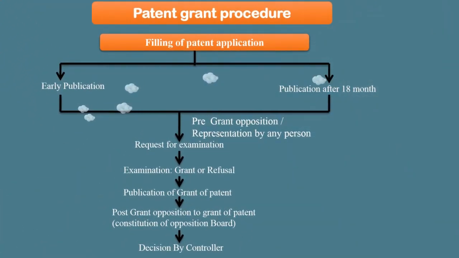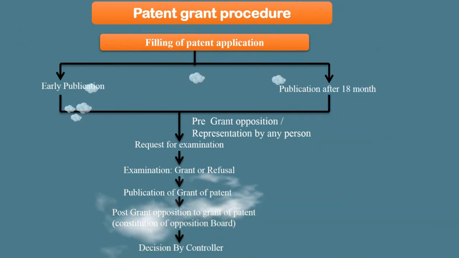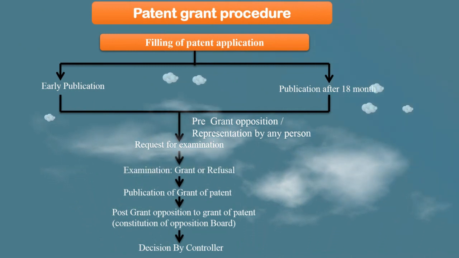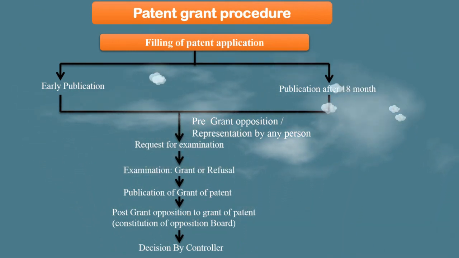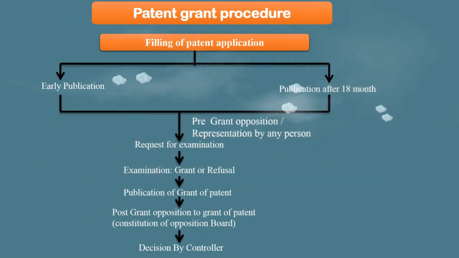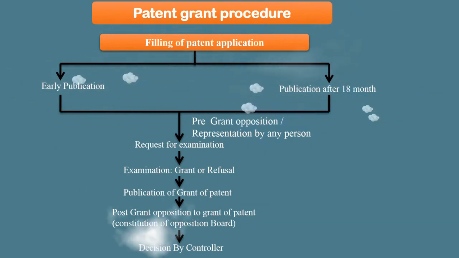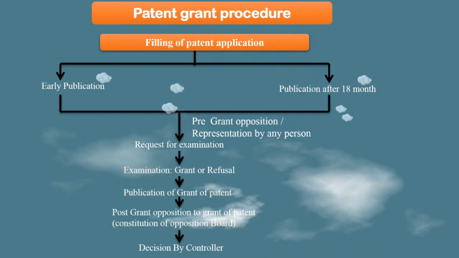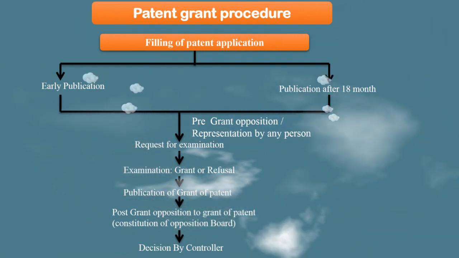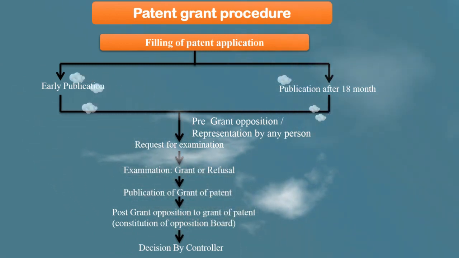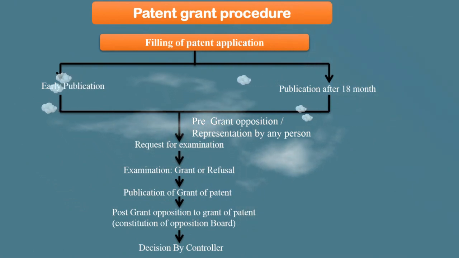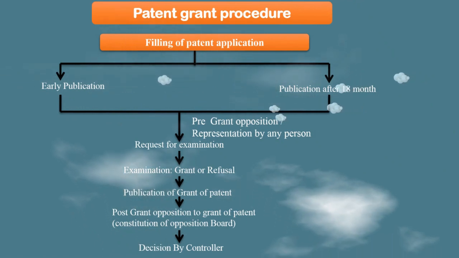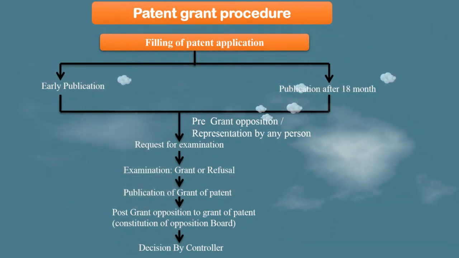Last point of our presentation is patent grant procedure. To file a patent, you need form number 1, form number 2, form number 3 and form number 5. In form number 1, you have to fill in the details of the applicant and inventor. In form number 2, you have to fill in the complete details of your invention. In form number 3, you have to give the statement and undertaking. In form number 5, you have to give the declaration as to inventorship.